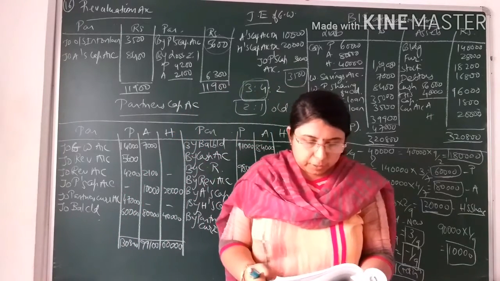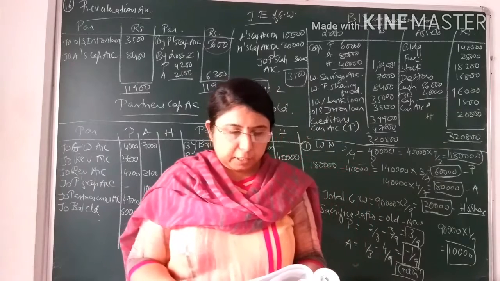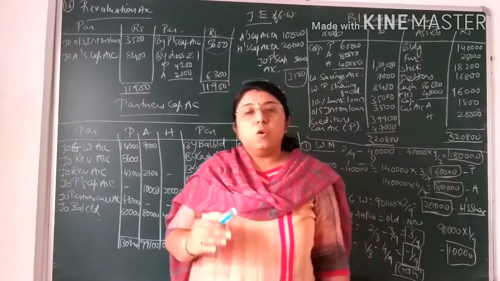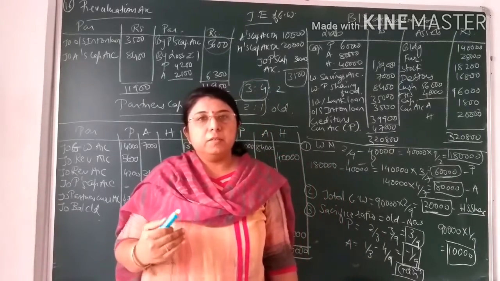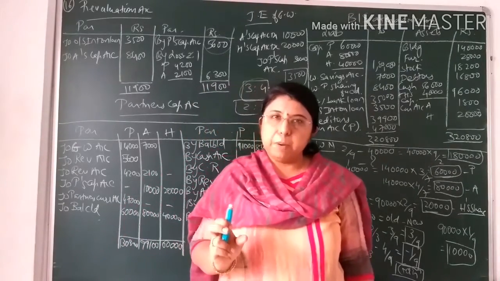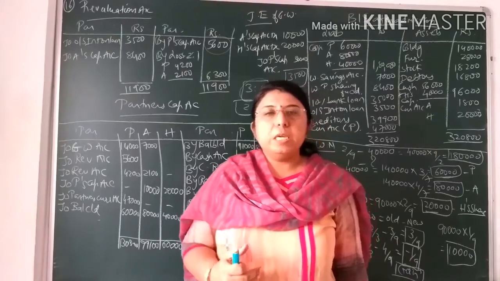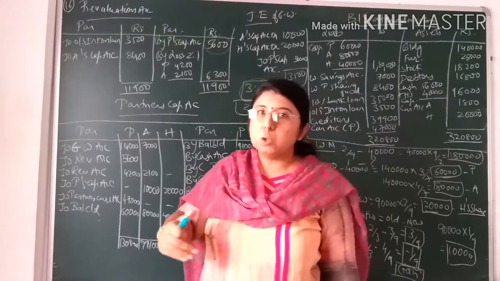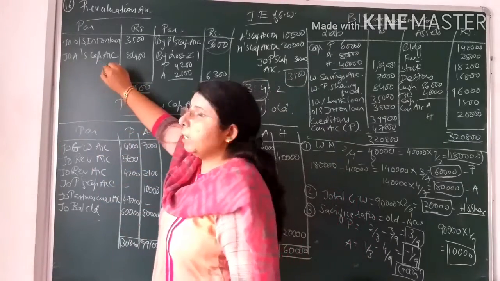Now fifth adjustment, reconstruction expense is paid by Aneri rupees 8,400. Reconstruction expense is not paid from the firm's capital, but it is paid by an individual, one of the partners. So what would the entry be? Reconstruction is one kind of expense. Because of the expense the loss will occur to the firm, so revaluation account will be debited.